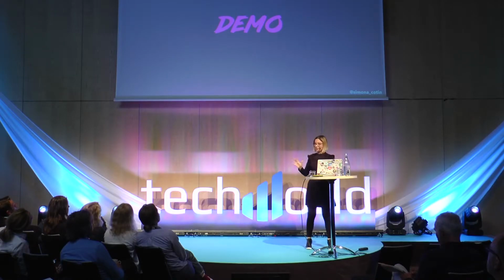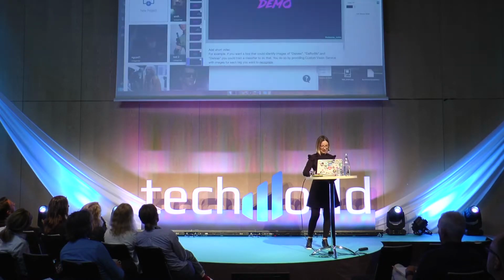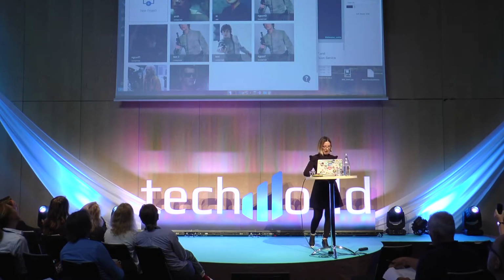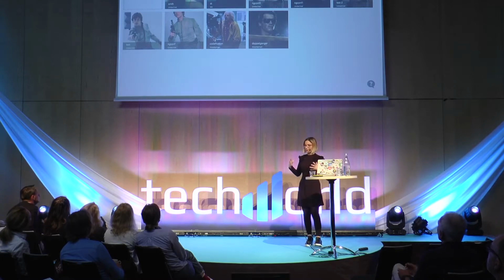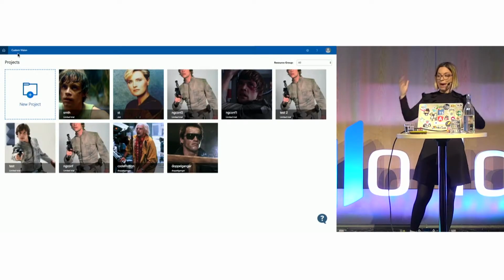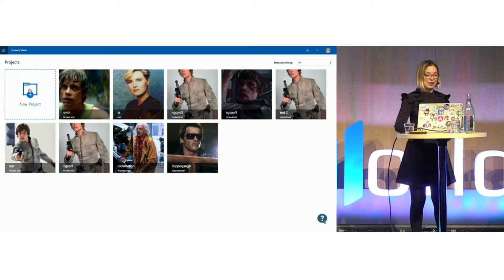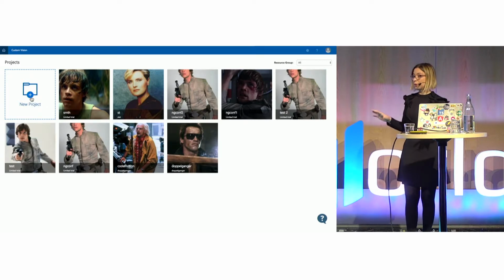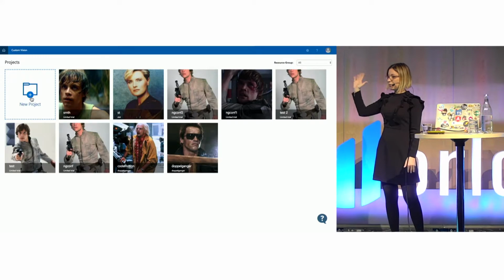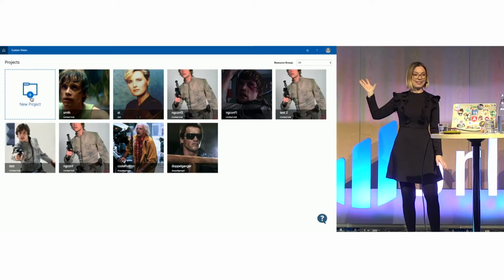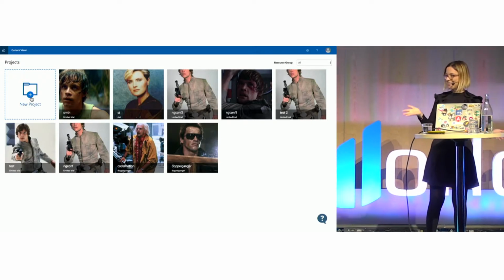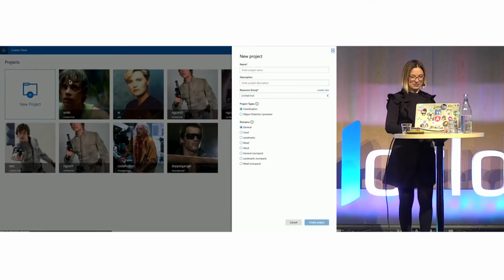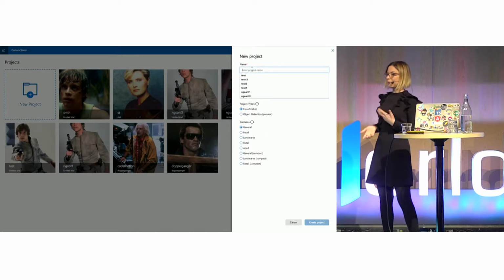So let's go ahead and have a look at the demo. Let's see what it takes to build this application. I already have in my browser here the Custom Vision API dashboard, where you can see some of the past projects that I've created. So I can go ahead and create a new project. But before doing that, I just want to make sure, has anyone here seen this dashboard before? Awesome. So all of you are going to leave today with something new from this session. Okay, so do we have a new name for this project?